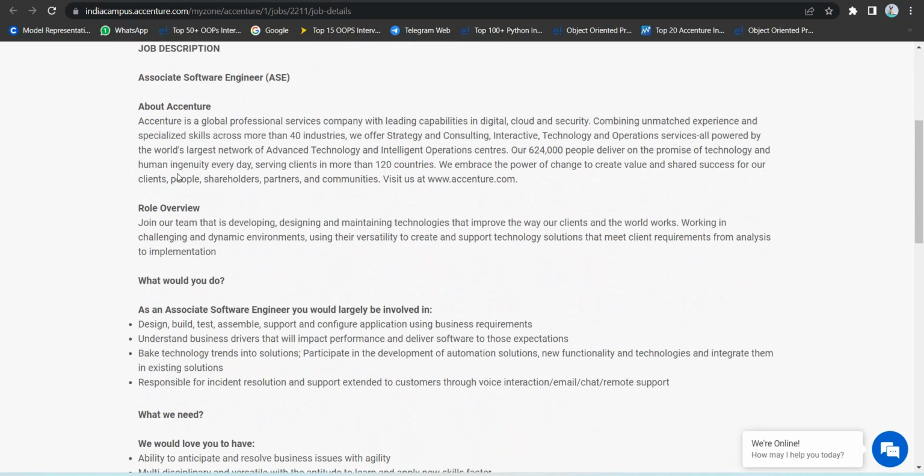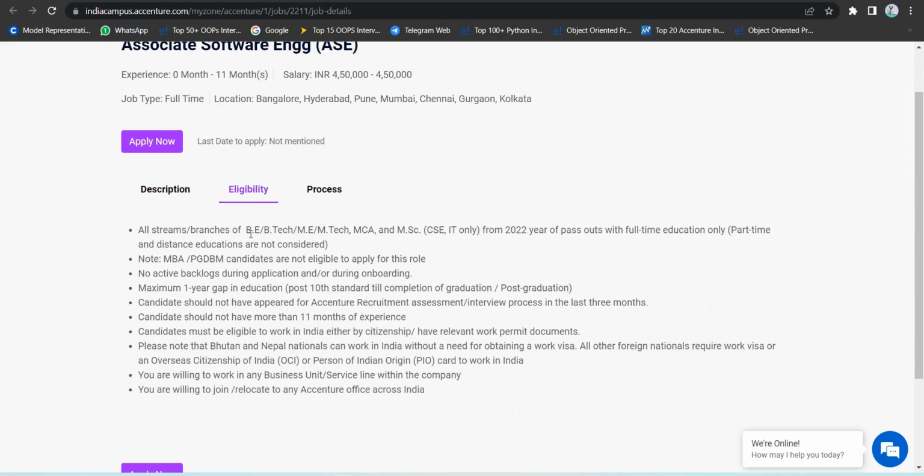Description, what the role is about at Accenture. Eligibility criteria: all branches BE, MTech, MCA, MSc, CS and IT only, 2020 passed out, full-time education only. Note: MBA and PGDM are not allowed, not for MBA students. No standing backlogs, no more than 1 year gap, same as for all IT sectors. Candidate should not have appeared for an Accenture recruitment interview in the last 3 months. So you should not attend any process in the last 3 months or 90 days.